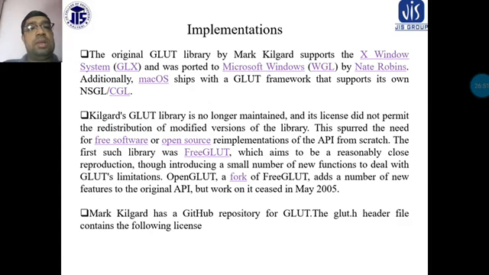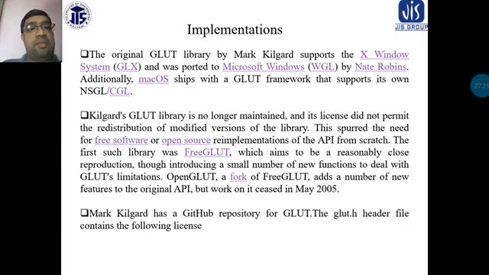Kilgard's GLUT library is no longer maintained and its license did not permit the redistribution of modified versions of the library. This spurred the need for free software or open source reimplementations of the API from scratch.